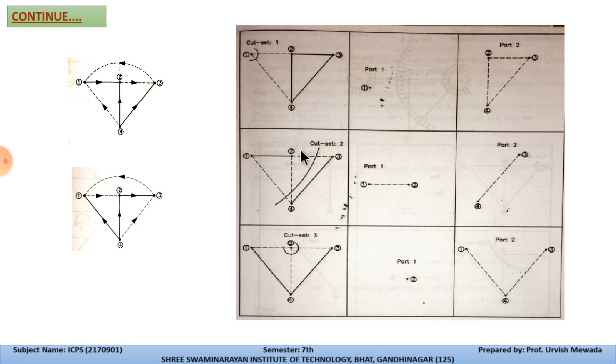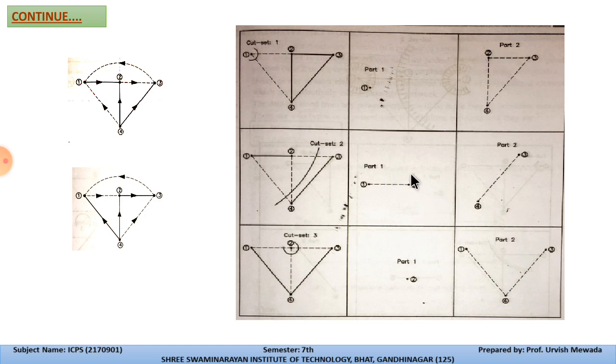Now in the second cut set you can see this is a tree and this is a tree, means we have two trees, and these are the links. For that we are performing the cut set. Now here we are cutting the elements. We are cutting from this side, so cut set 2. Part 1 is the branch 1 to 2. It could be a dot, or we can say a node or a branch, as we already explained.